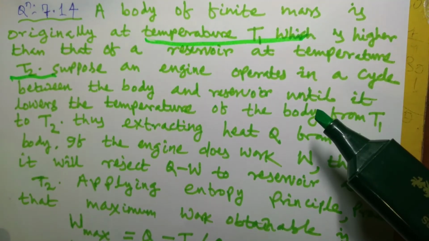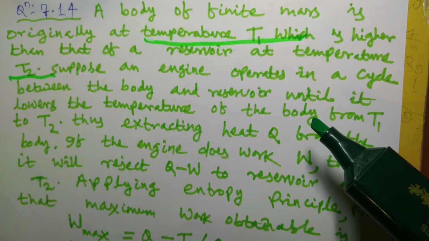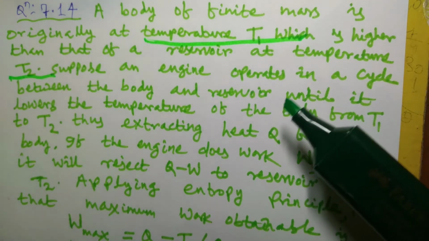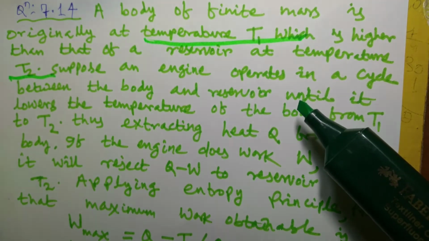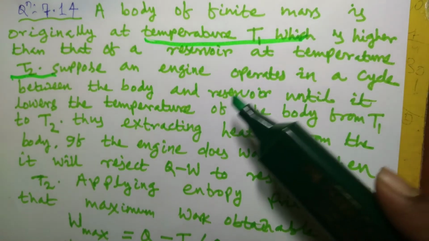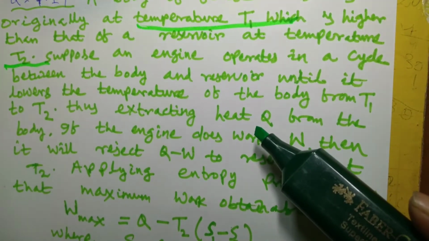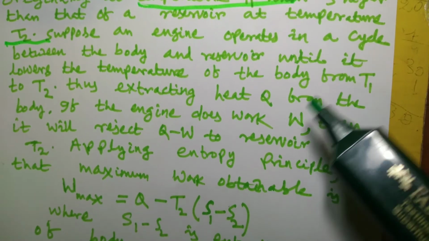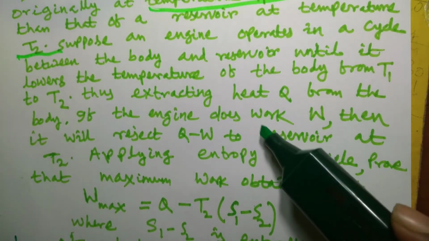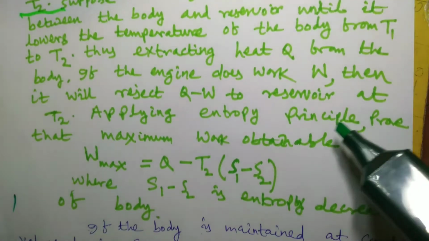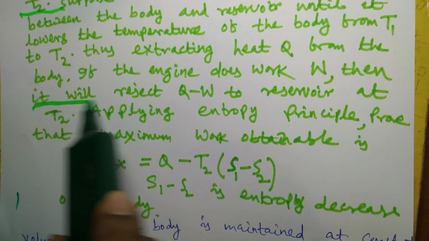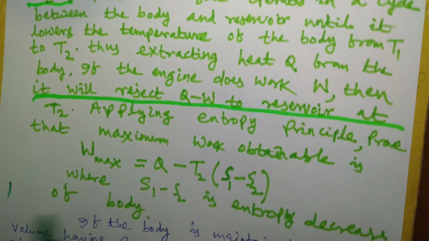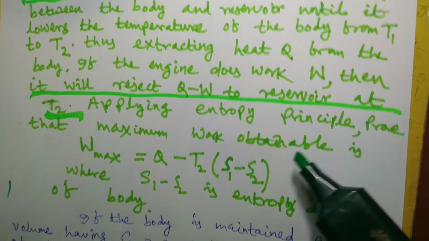And in the case of a heat engine, there are in fact two reservoirs, a source and a sink. But in this case, there is a higher temperature finite body, and on removing heat from the body, its temperature will go down. Once the temperature of the body reaches T2, the process stops and the engine stops performing work. So thus extracting heat Q from the body, if the engine does work W, then it will reject Q minus W to the reservoir at T2. Reservoir temperature is at T2.